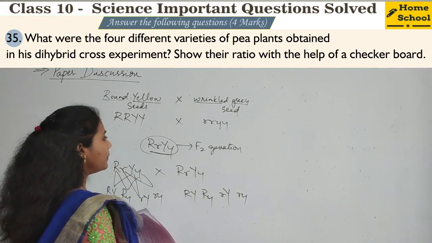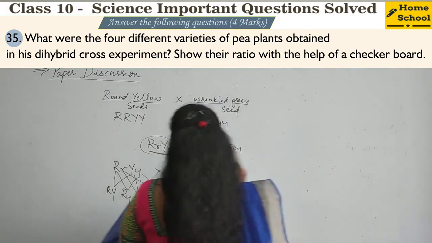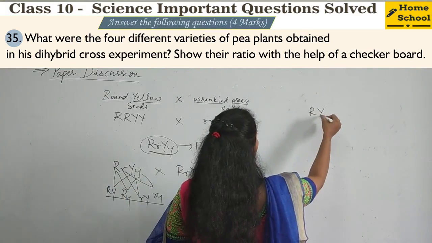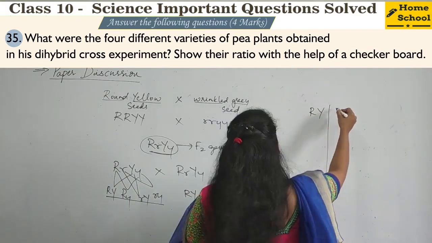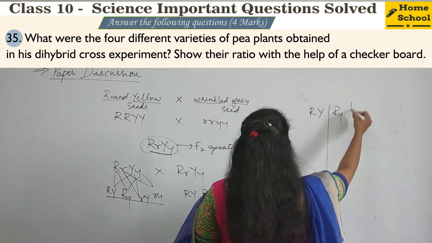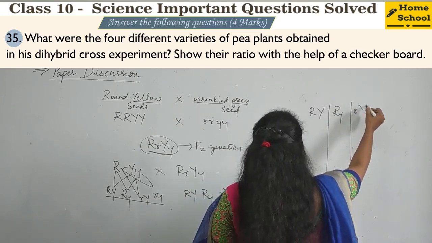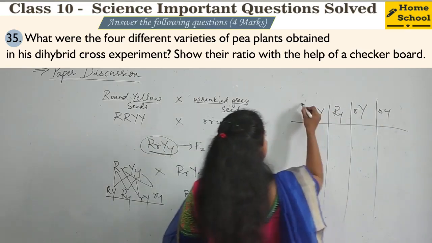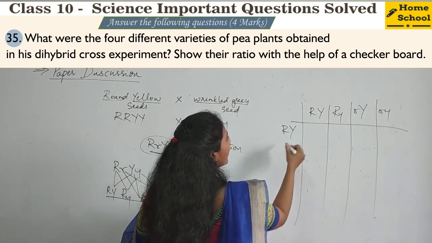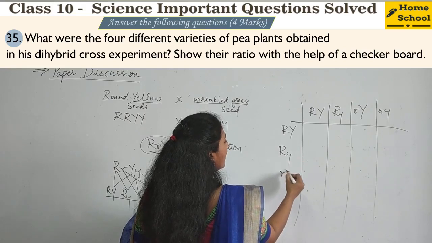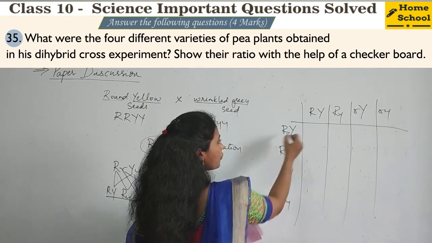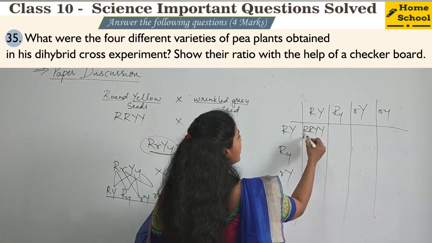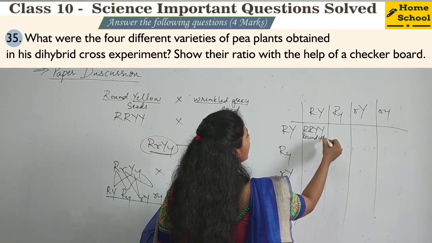So now checkerboard. How do you draw the checkerboard? Gametes of this parent, write on one side, right? RY, capital R small y, then small r capital Y, small r small y. So this side also let me write the same gametes. So join capital R, capital R, capital Y, capital Y. So this is the round yellow category.